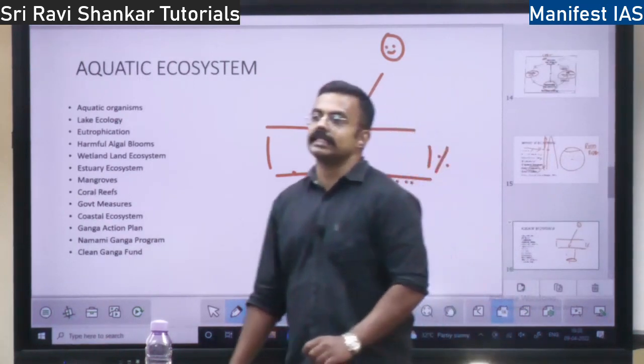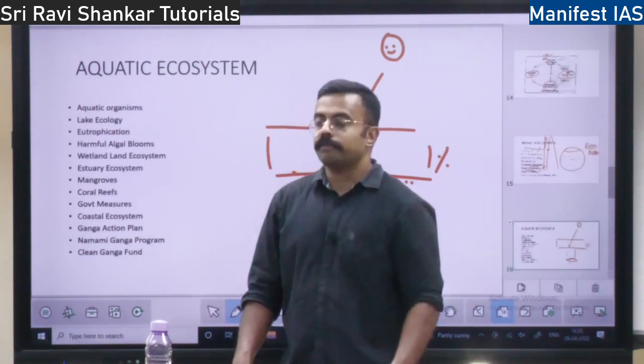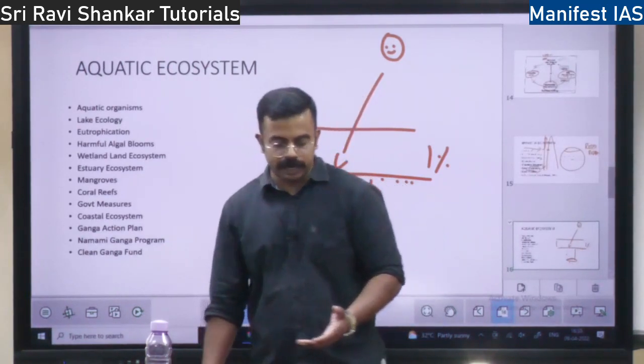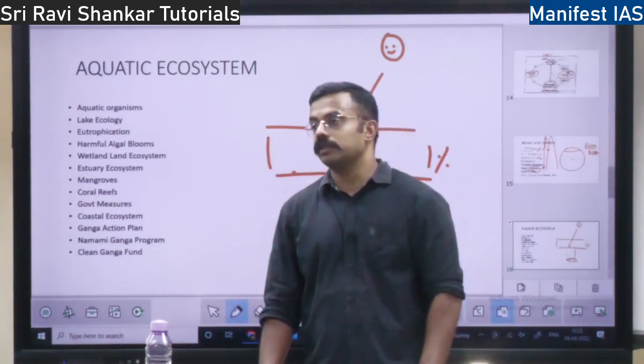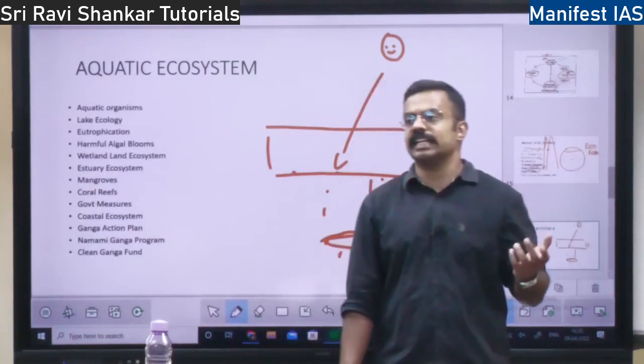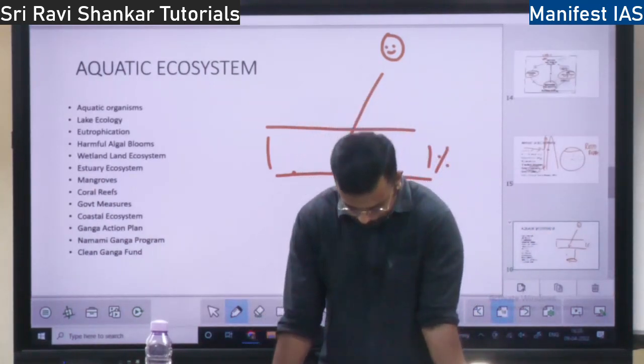Next you have transparency. Transparency is one factor. Fresh water has good transparency, and when there is clay, silt, salts, all those things, the transparency of water is reduced. Then you have temperature.